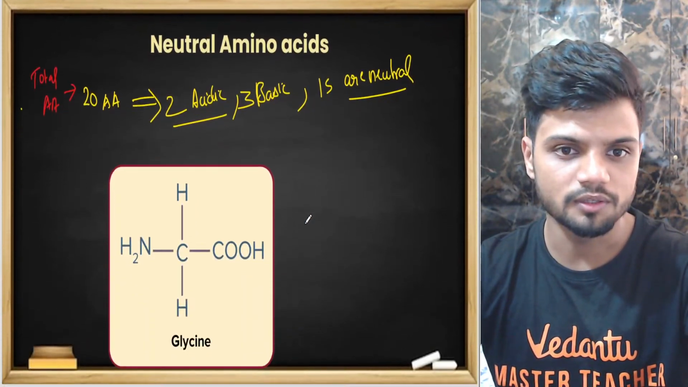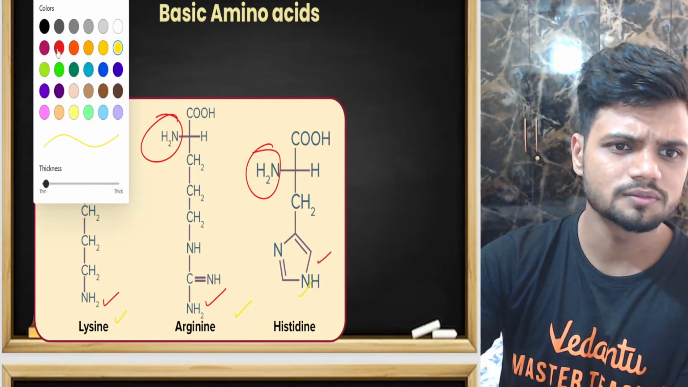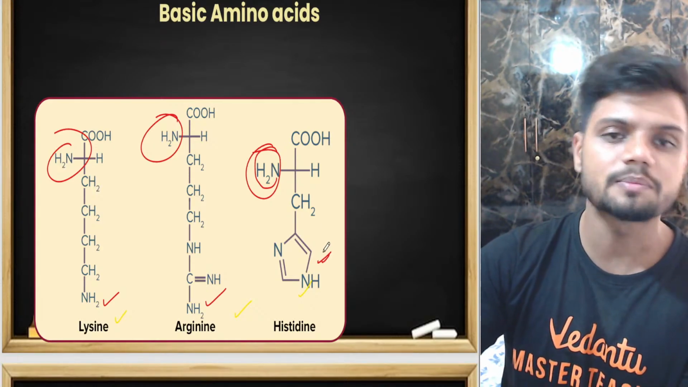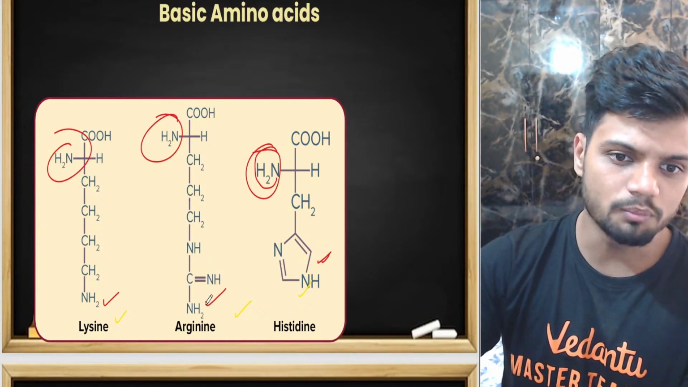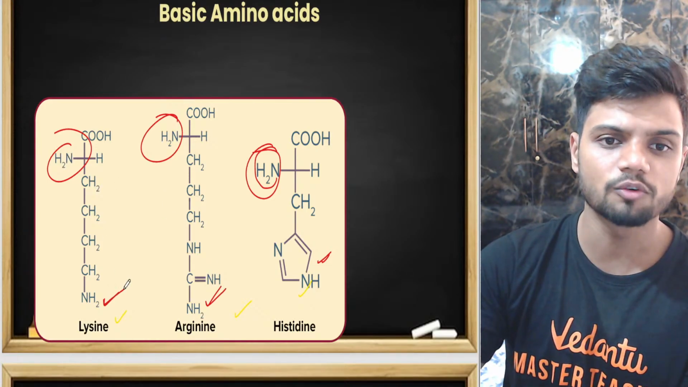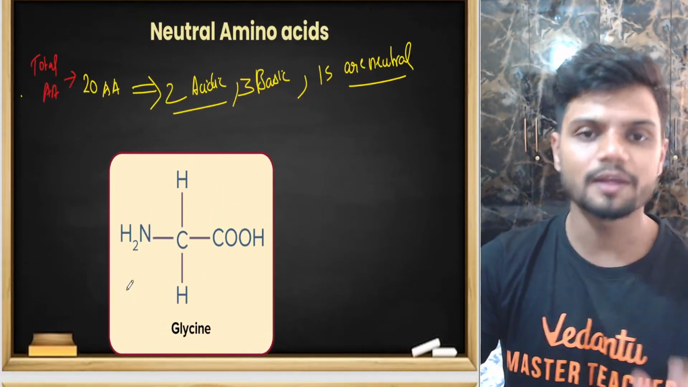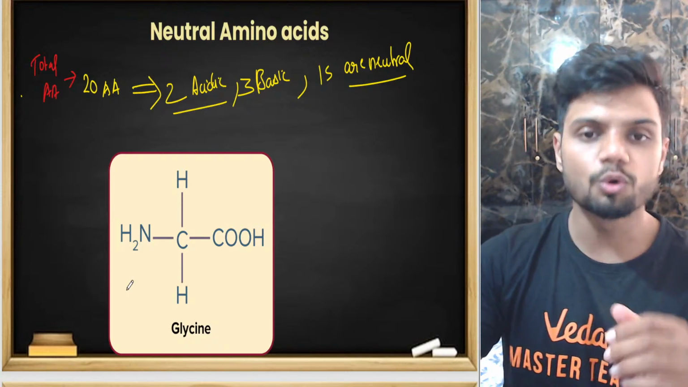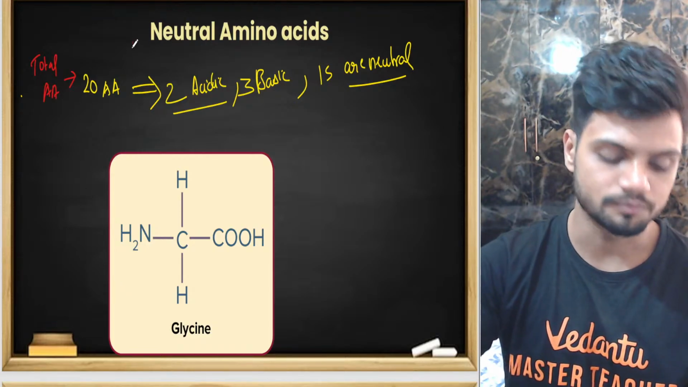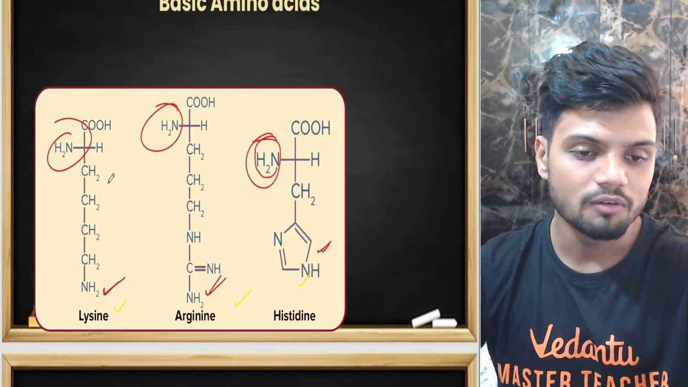What I'm trying to tell you here is, if a particular amino acid has more than one amino group, see, one is always there. If it has more than one, it becomes basic. One is there, one more is here, so it's becoming basic. Neutral amino acids will not have anything like that. Neutral amino acids will have no extra carboxylic group, no extra amino group. Understood basic now? Basic will have one extra amino group.